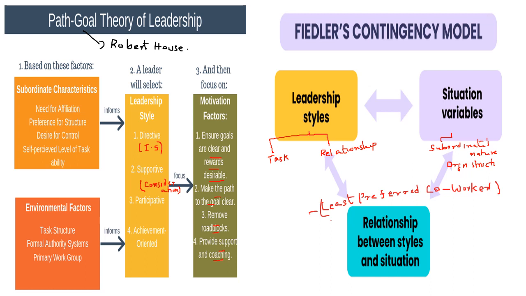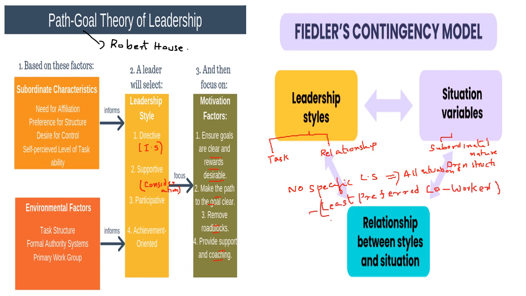So that theory says that there is no particular leadership style, no specific leadership style that is applicable to all situations. Okay, so we can't say that if I am adopting a democratic style, it will be suitable for all situations. It's not possible. That is what Fiedler's contingency model is saying, right?